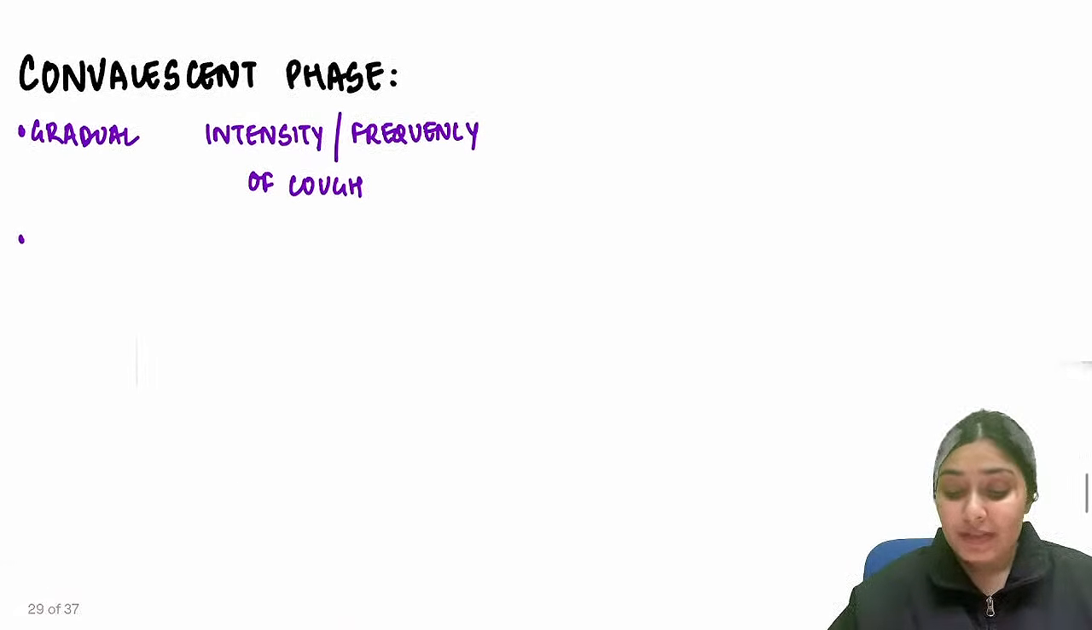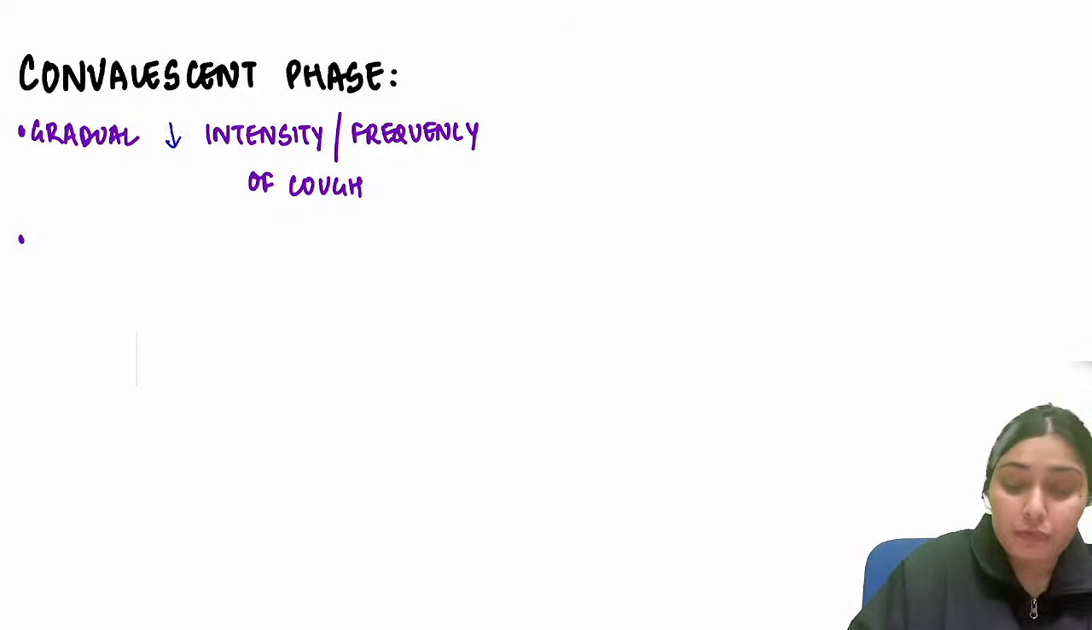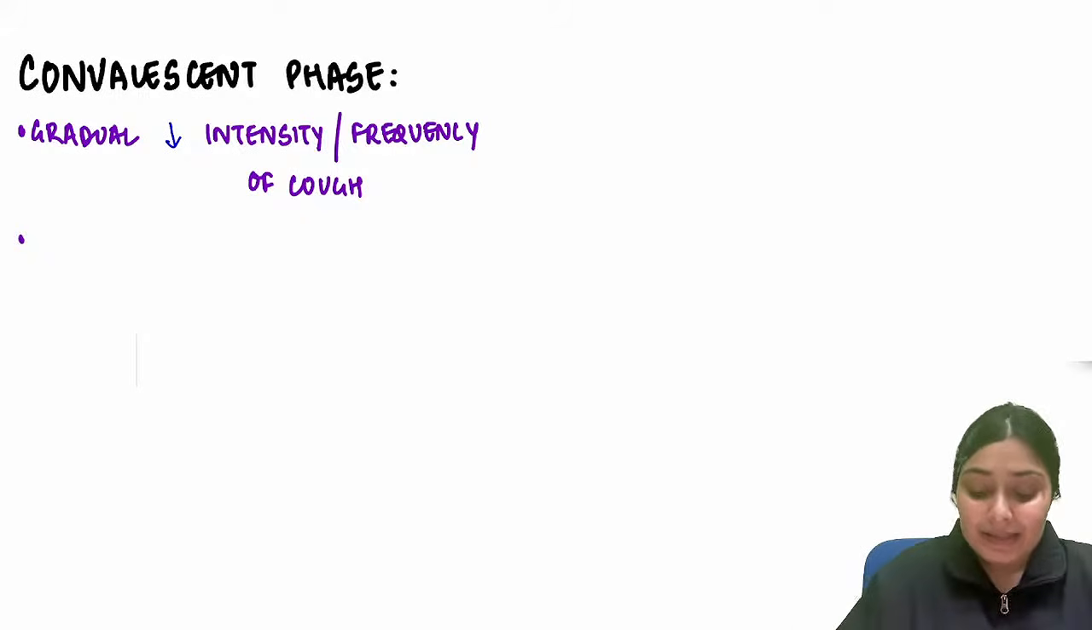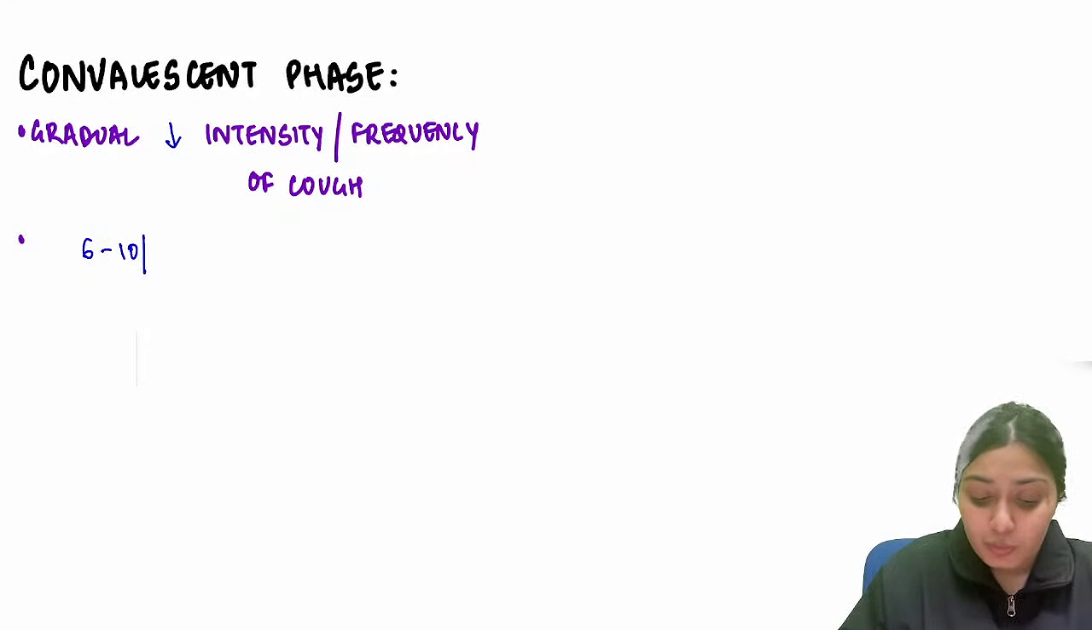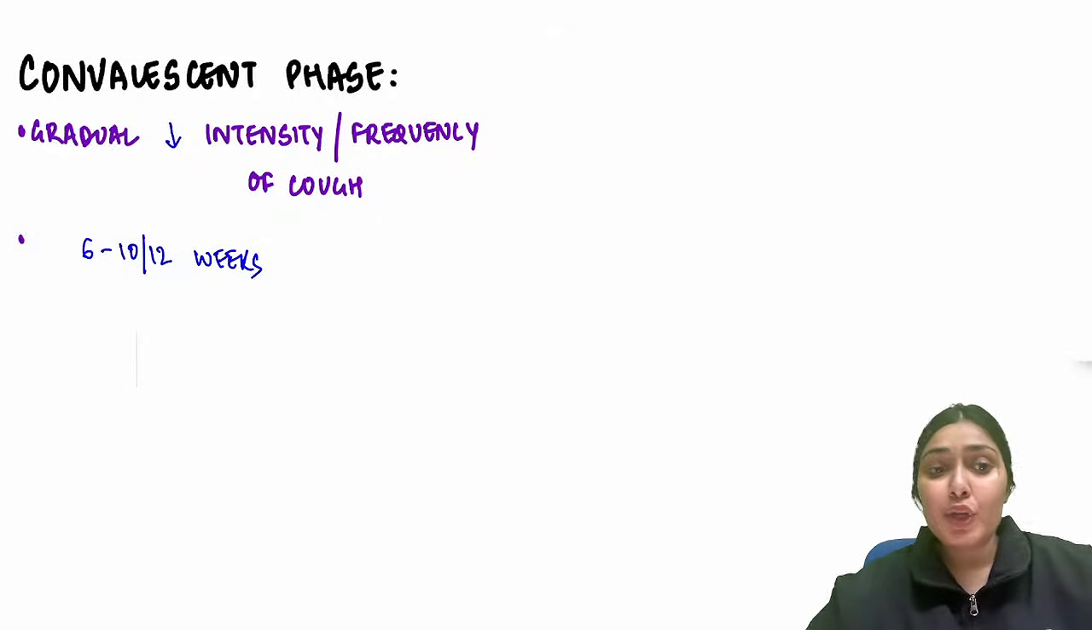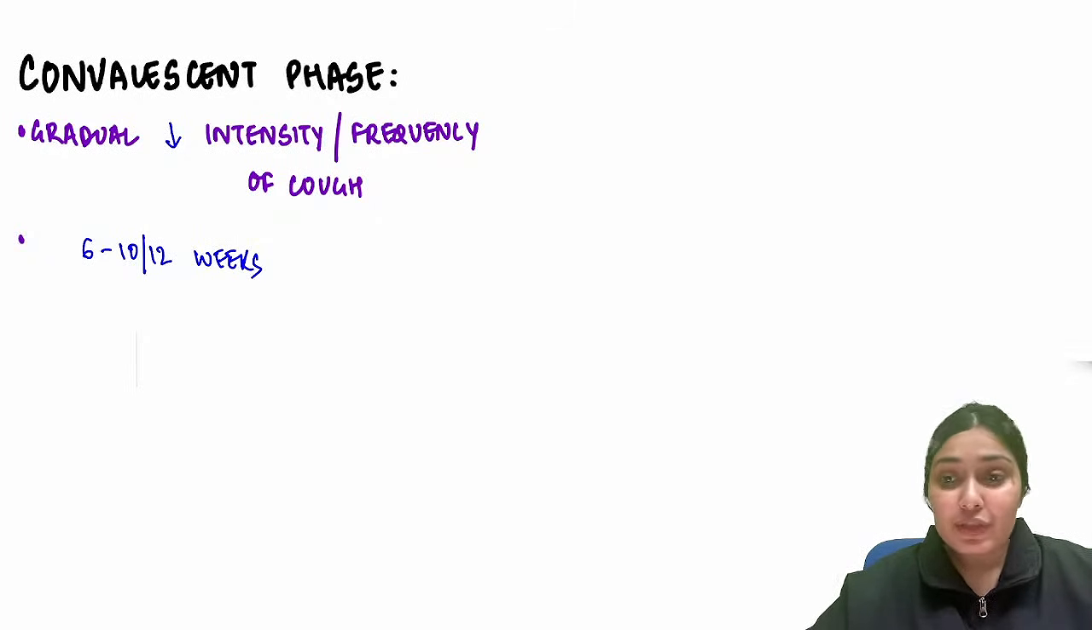Lastly, we have the convalescent phase, where the child is actually improving. There will be a gradual decrease in the intensity of the cough and the frequency of the cough. And this can take up to 6 to 10 to 12 weeks. Right? So this is about the clinical features, the phases.